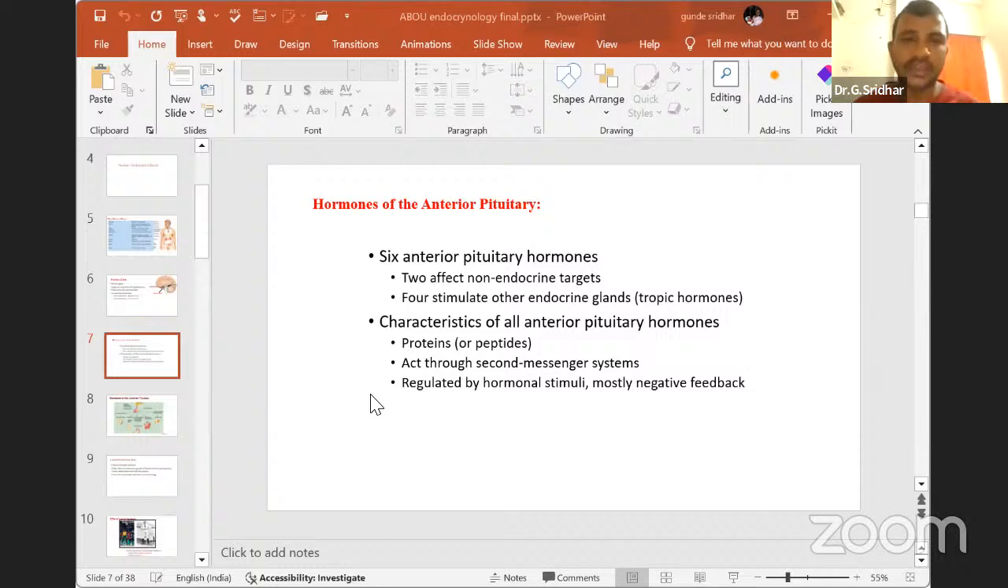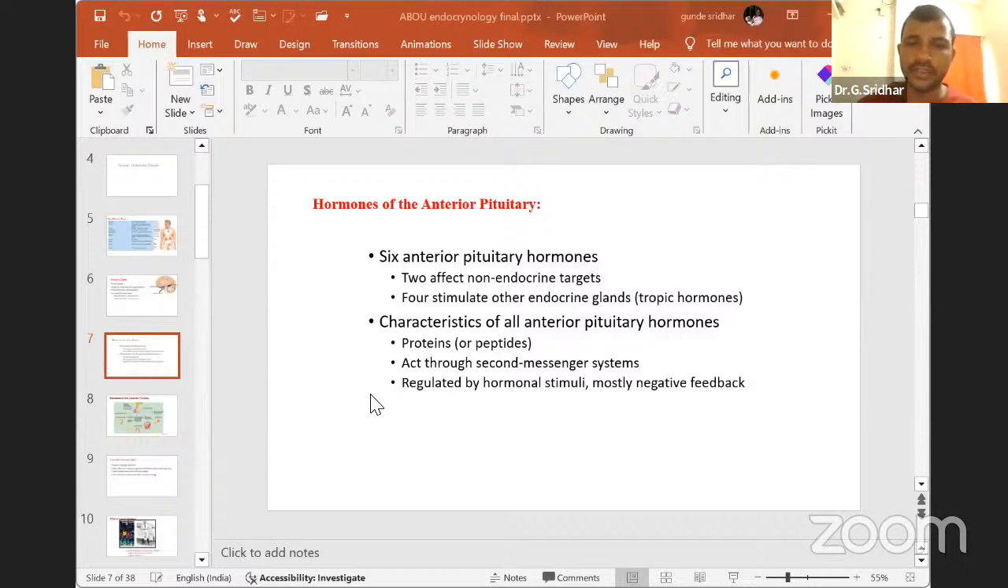Then the characteristics of all anterior pituitary hormones. What are the exact characteristics? Generally, in your theory book, there is a classification of hormones: peptide hormones, glycoprotein hormones, steroidal hormones. Steroidal hormones, for example, are corticosterone, aldosterone, testosterone, progesterone, estrogen. These are the hormones which come under steroidal hormones. It is a very important question for your competitive exams. Like that, there are different types of hormones in our body. Mainly, anterior pituitary hormones are proteins and peptides.